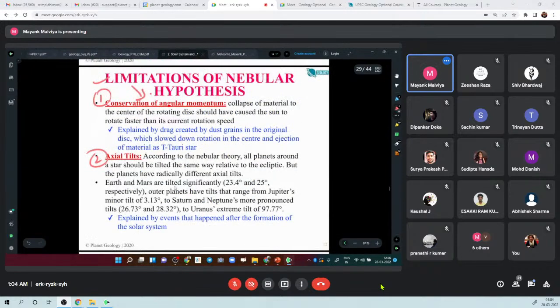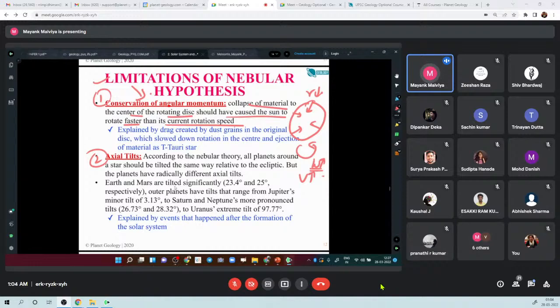So basically, some scientists say that when the nebula was collapsing, r is decreasing, so what should happen? The rotation velocity should increase. And actually the rotation velocity did increase as the nebula was collapsing. But when the scientists calculated, some of them argued that the increase in the rotation velocity is not as much as expected, right? So the collapse of material to the center of the rotating disk should have caused the sun to rotate faster than its current rotation speed, right? So that is the thing.